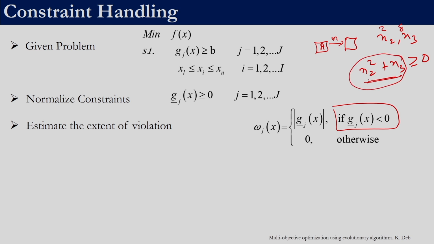So we will calculate this, and if it happens to be greater than or equal to 0, then this omega j is taken to be 0, else if it is less than 0. So for example, let us say this happens to be minus 5 for some value of x2 and x3, then this omega j is equal to the absolute of this violation. So what we are calculating is the violation, so the absolute of that, because this is going to be a negative value. It comes into this part only if g of x is less than 0, so we take the absolute value of that. That is how omega j is calculated. So if we have 10 constraints, we will have 10 such omega values.